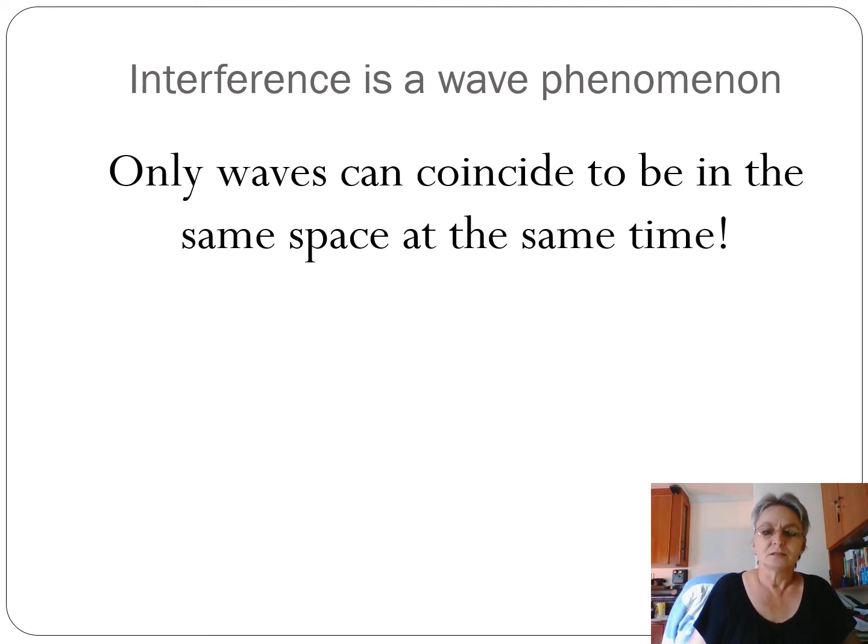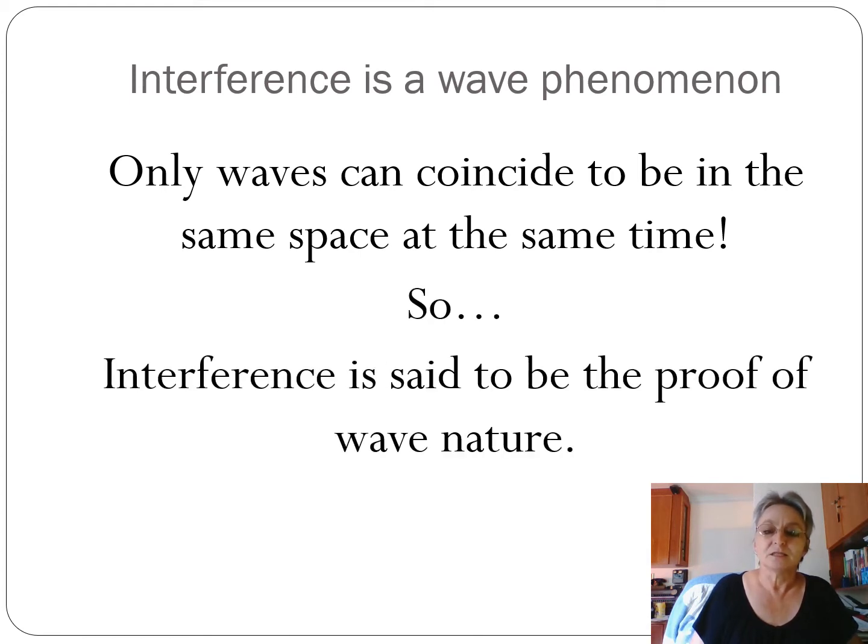Now, very interesting is that interference is called a wave phenomenon. It means that only waves can coincide to be in the same space at the same time. So interference is said to be proof of wave nature. We know that light has wave nature because of the interference patterns that we observe when we look at light, or diffraction patterns as well. But that we will discuss in grade 11.